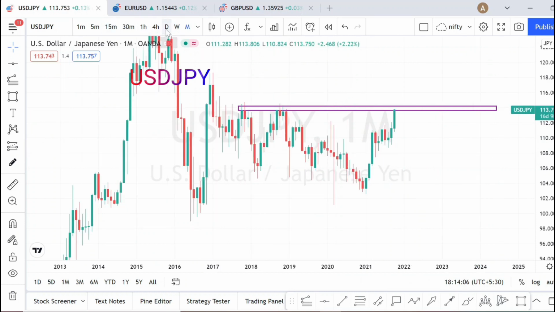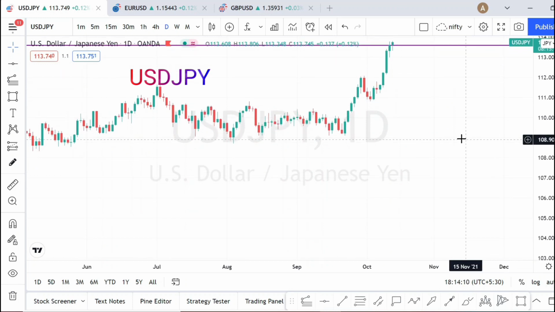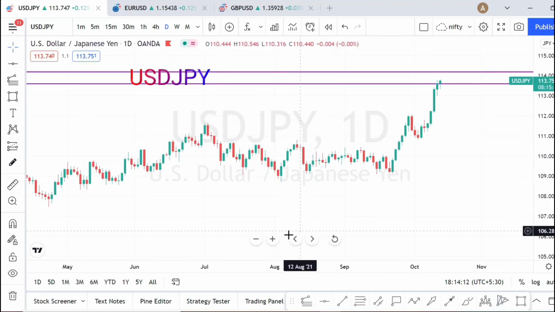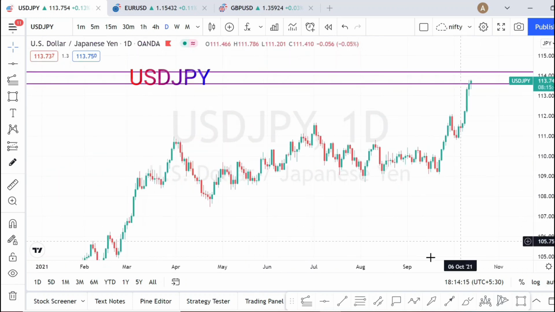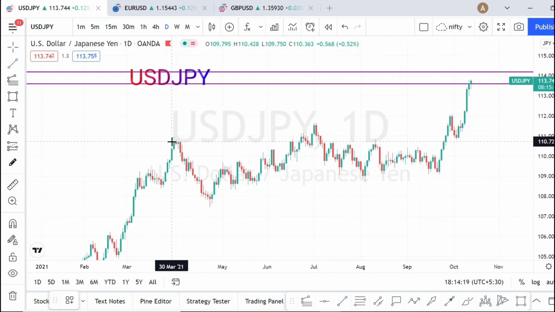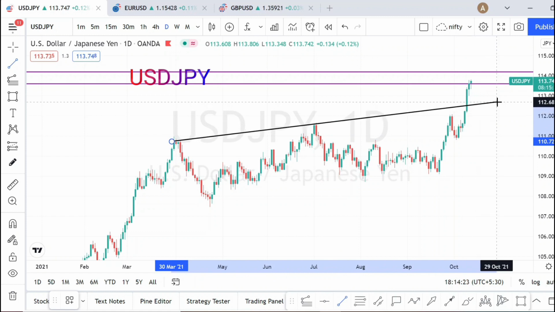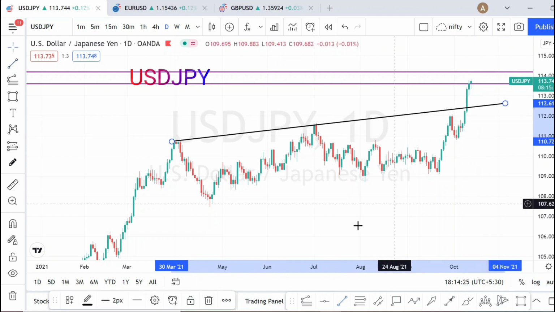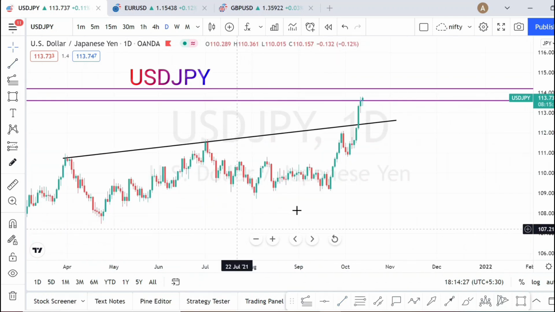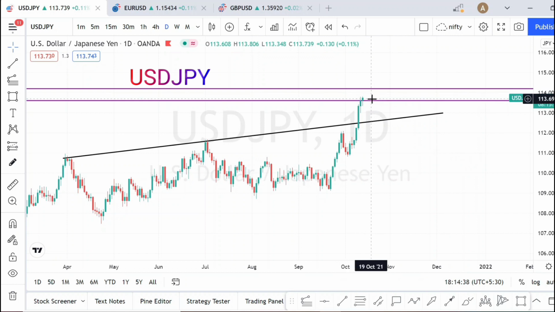Let us do the analysis in daily time frame. In daily time frame, we had analyzed that it was traveling on a channel pattern. Now the channel pattern has been broken, and this top line from the channel pattern, when we connect all the candles, this line will be acting as a strong dynamic support when retracement happens. Presently we can notice that it is trying to break this resistance area, which is from monthly time frame.